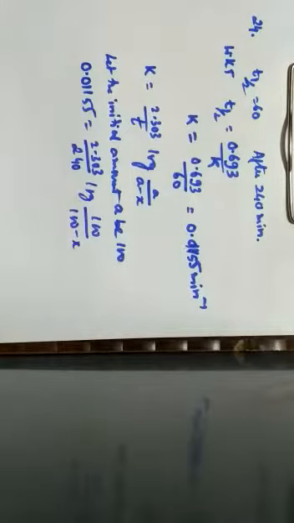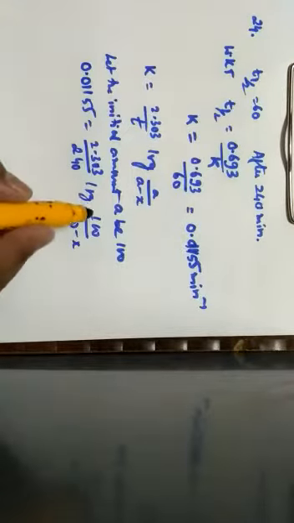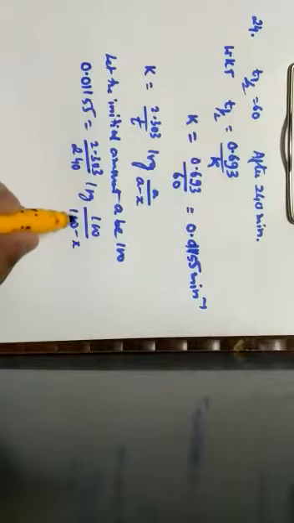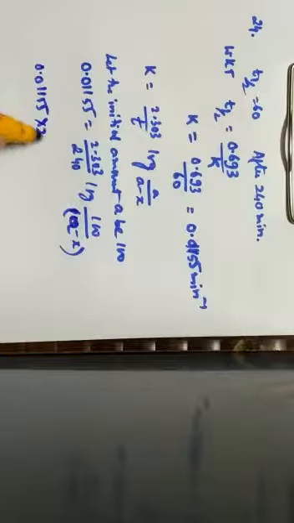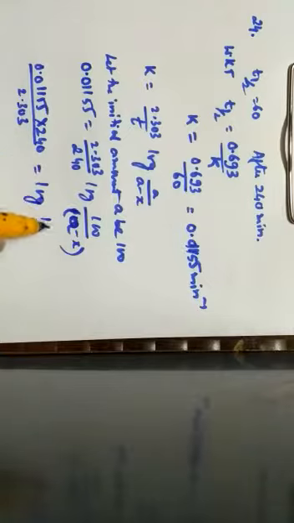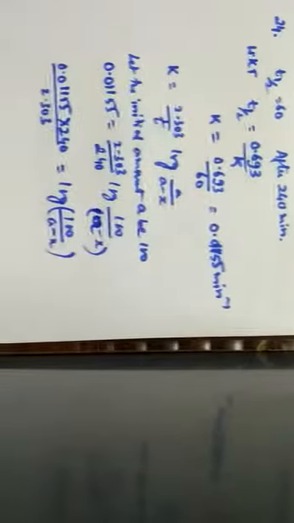Here let us keep A minus x as a constant, so I can retain it as A minus x itself. On rearranging the terms, I get 0.01155 into 240 divided by 2.303 is equal to log of 100 divided by A minus x.